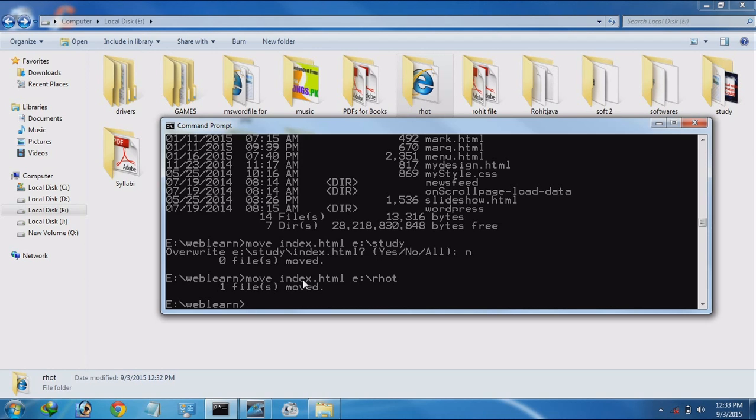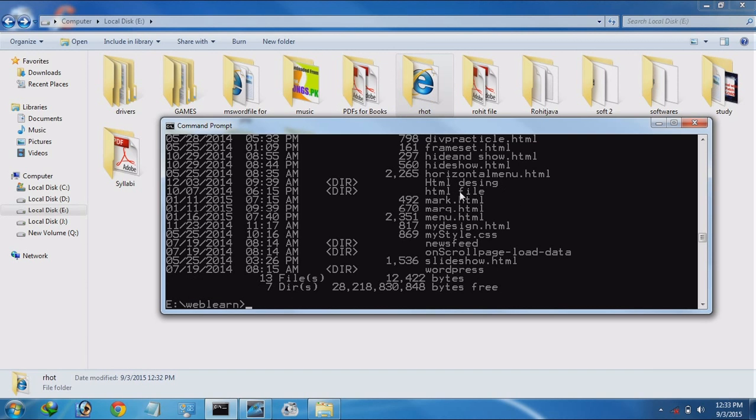Then when I used this command a second time, it worked and it moved to the RHOT folder. See whether this file is existing in this folder or not. Index.html is not in this folder.